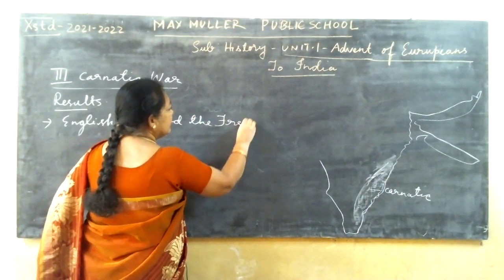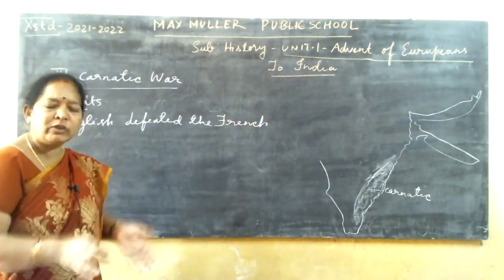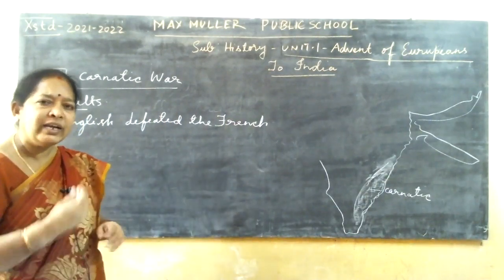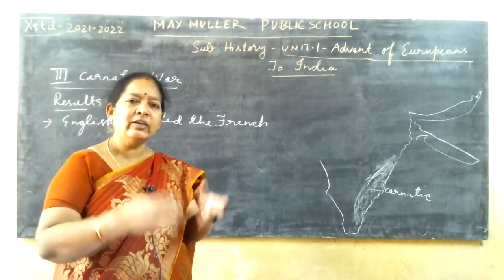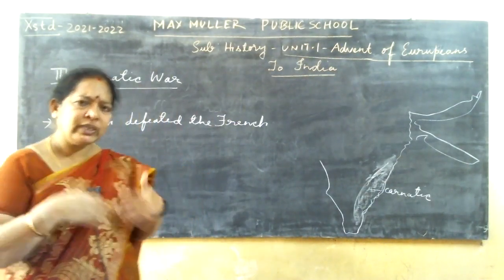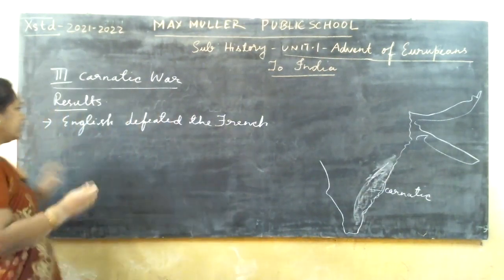And here they chased them, and Eyre Coote attacked even Pondicherry also, because of Wandiwash, where they were fighting. In between the fighting, Eyre Coote also attacked Pondicherry, and Pondicherry came into his custody, the English custody.